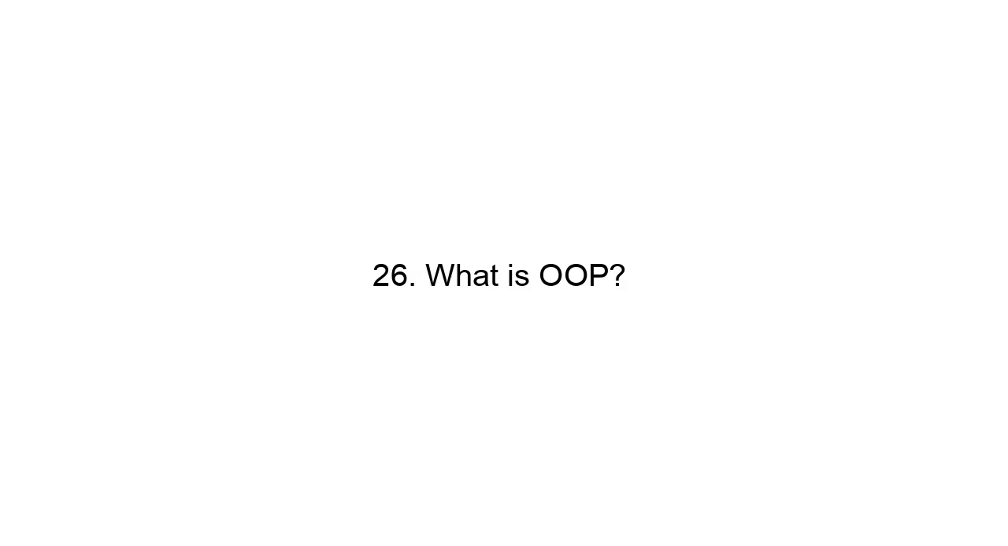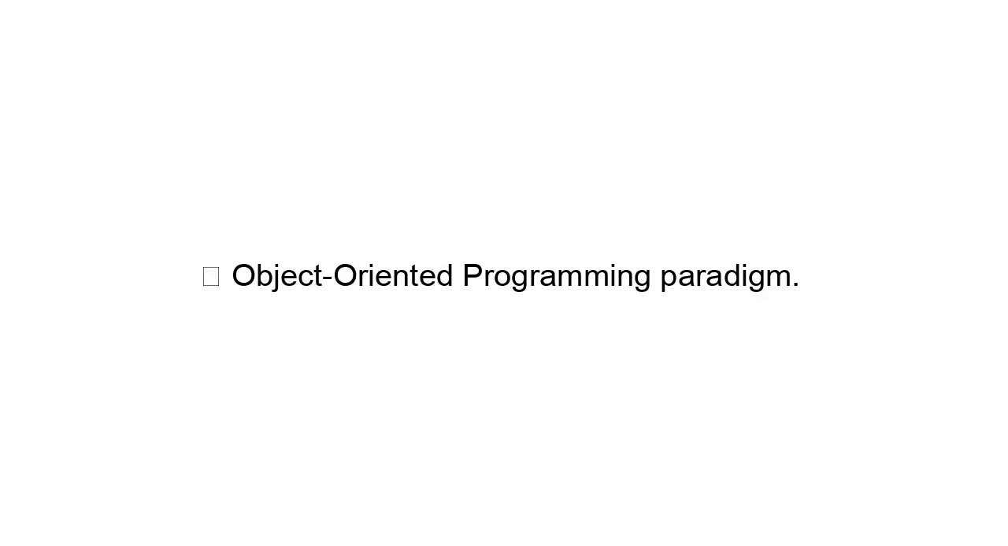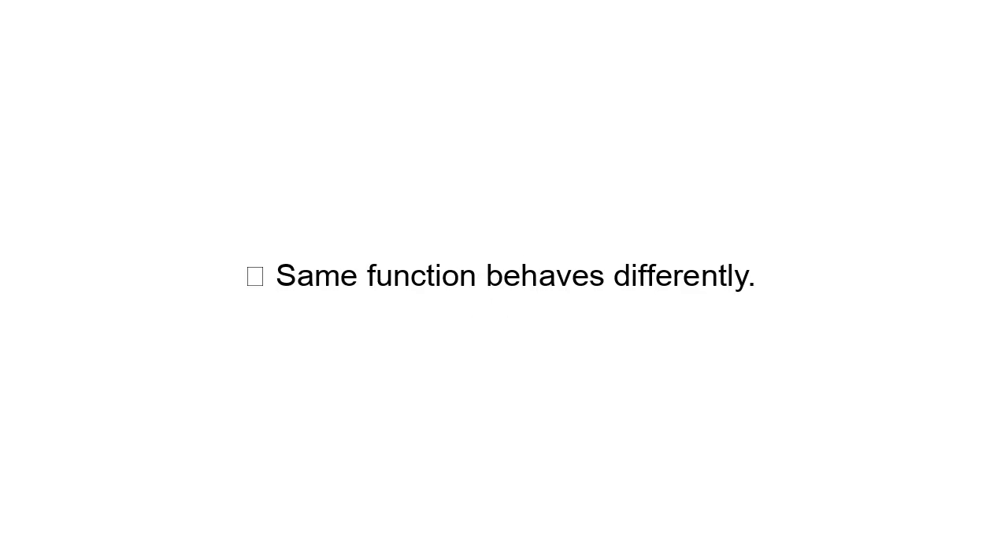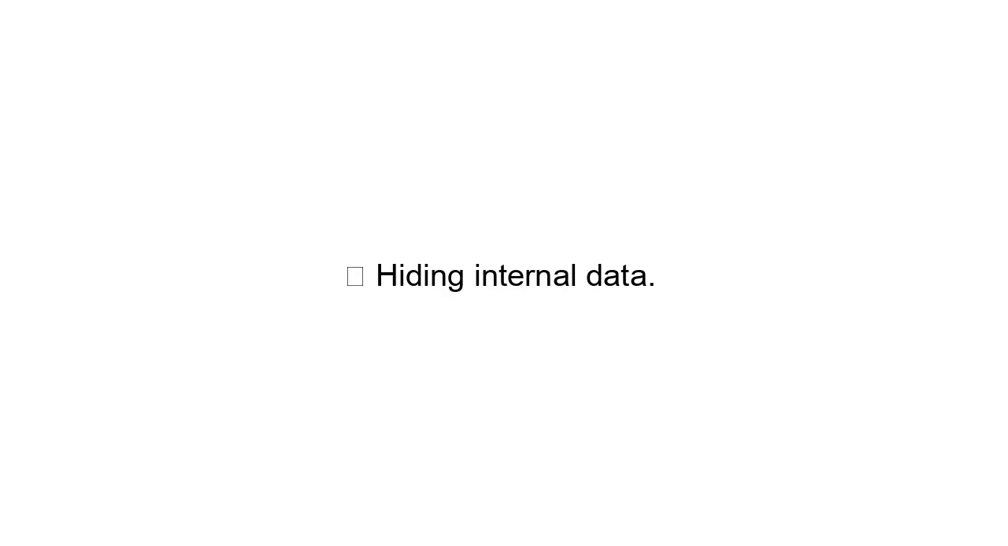26. What is OOP? Object-oriented programming paradigm. 27. What is a class? Blueprint for objects. 28. What is an object? Instance of a class. 29. What is inheritance? Child class inherits parent class. 30. Types of inheritance. Single, multiple, multi-level. 31. What is polymorphism? Same function behaves differently. 32. What is encapsulation? Hiding internal data. 33. What is abstraction? Hiding implementation details.